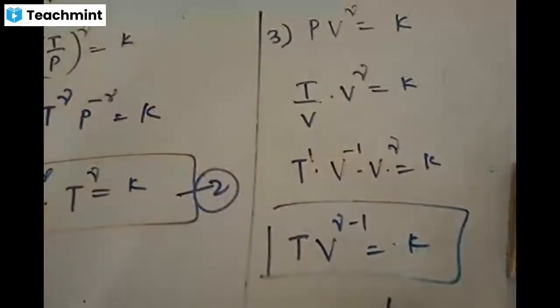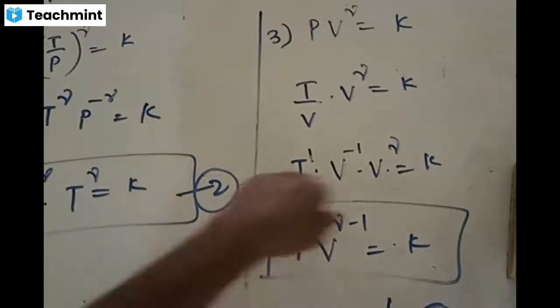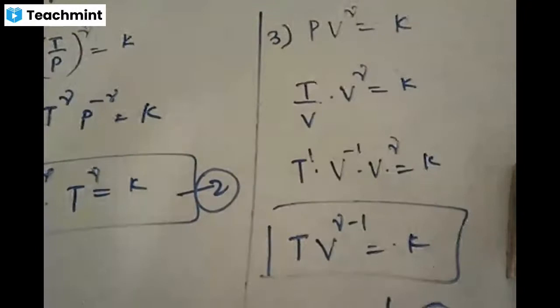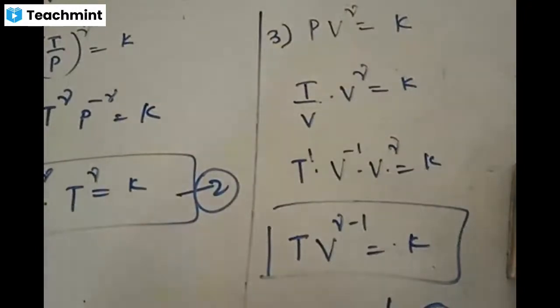Adiabatic process is governed by PV power gamma is one form, or PT power like this is one form, or TV power gamma minus 1 is one form. T1 V1 to the power of gamma minus 1 is equal to T2 V2 to the power of gamma minus 1. When do we use that equation? When do we use this equation?